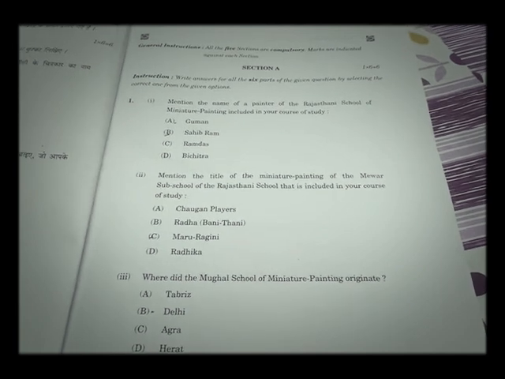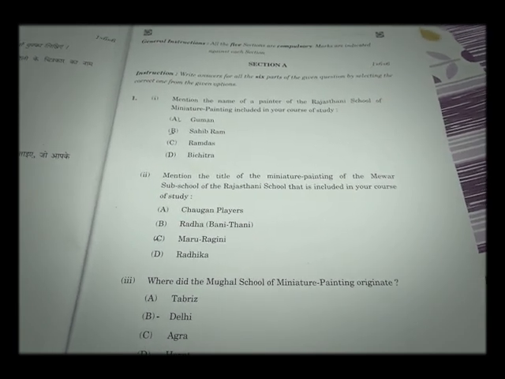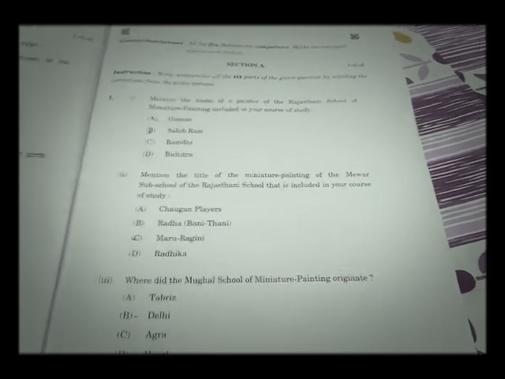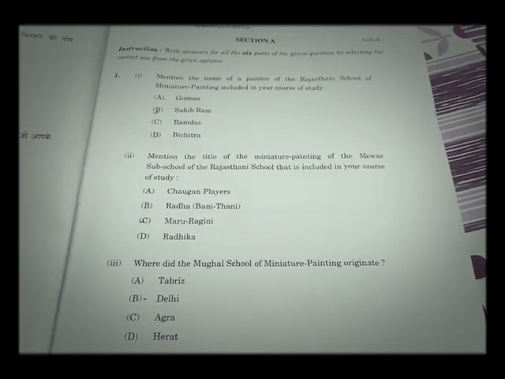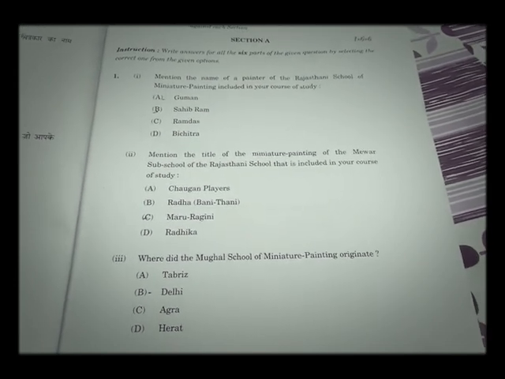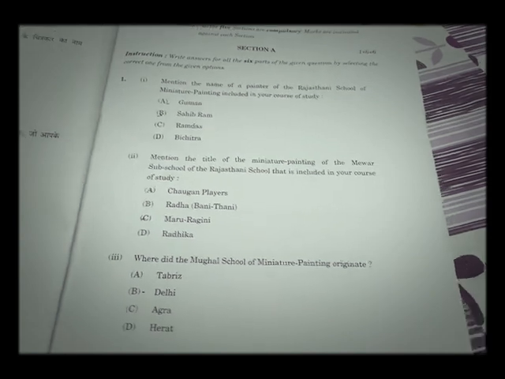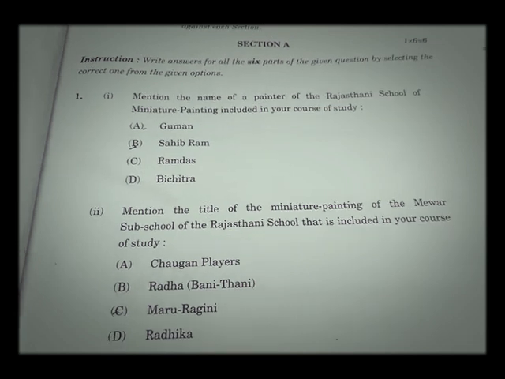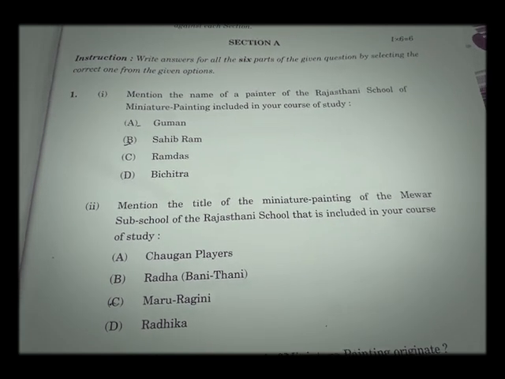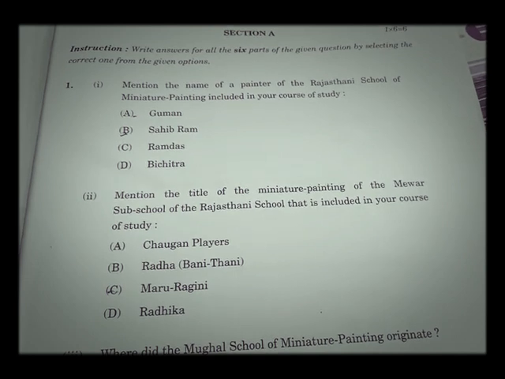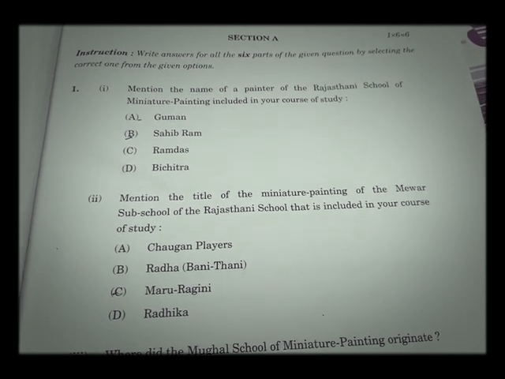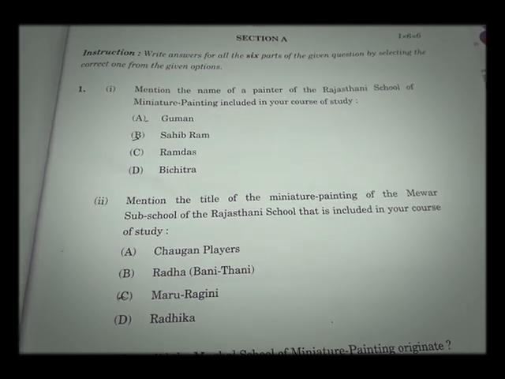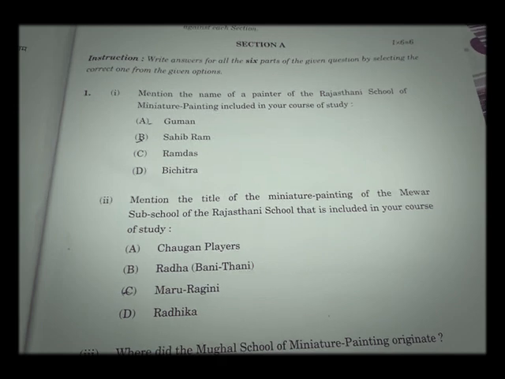This question paper is divided into five sections: A, B, C, D, E. Section A is for short questions. In section A there are 6 short questions of 1 mark each, total 6 marks. Look at the first question: mention the name of the painter of Rajasthan School of Miniature Painting included in your course of study. You have to identify which artist from these 4 options belongs to Rajasthan School of Miniature Painting.